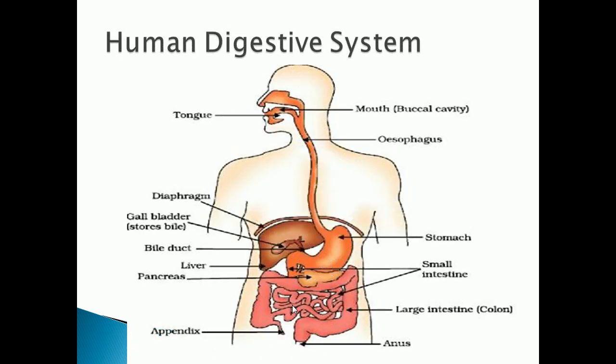So here you can see the diagram of the human digestive system. Up to the digestion process which takes place in the stomach I finished last class. Today we can see the digestion process which takes place in the small intestine and large intestine, and after digestion, how the undigested food will be ejected through the anus.